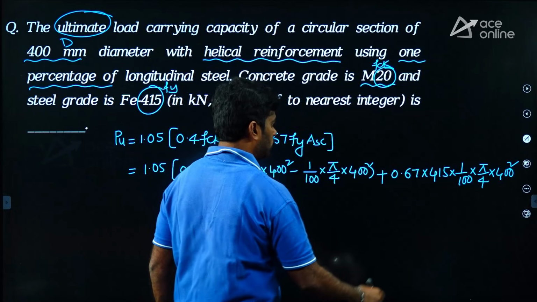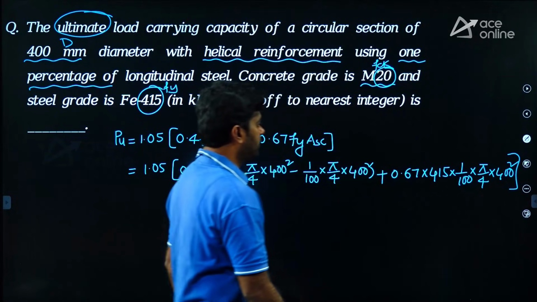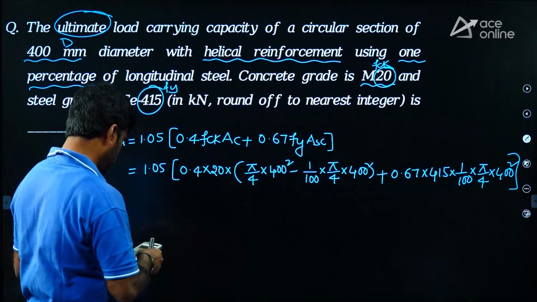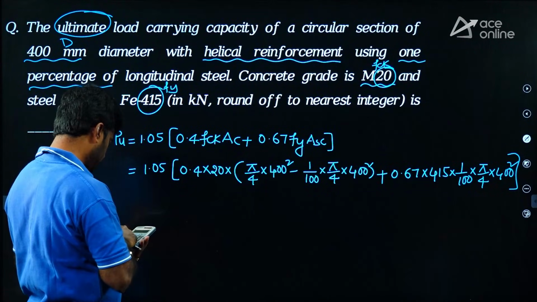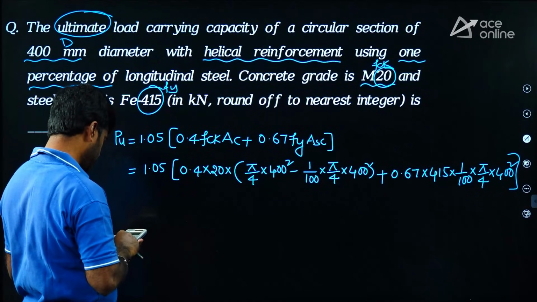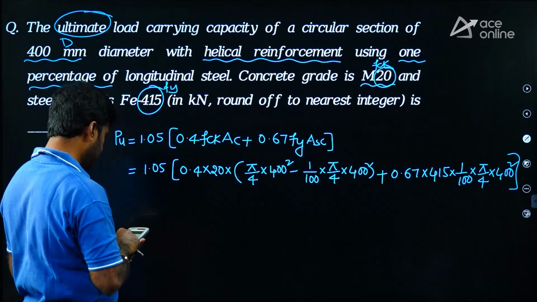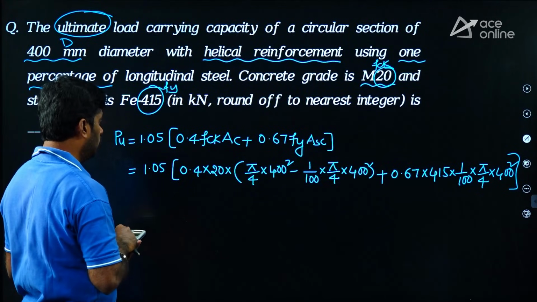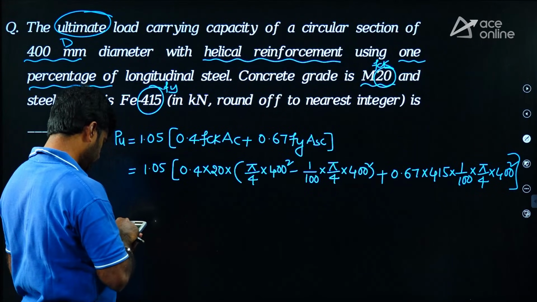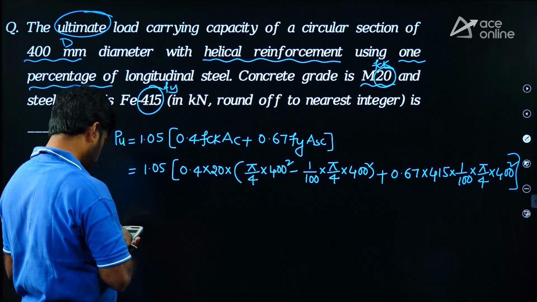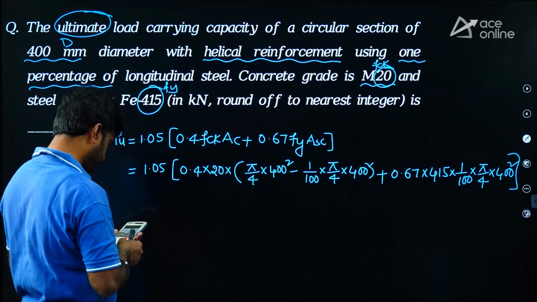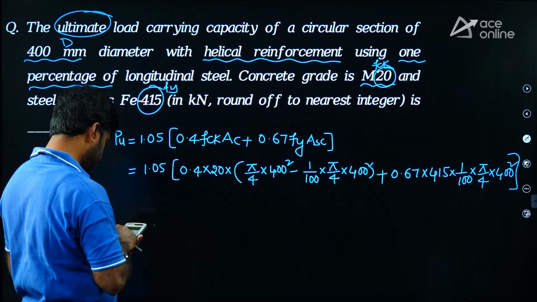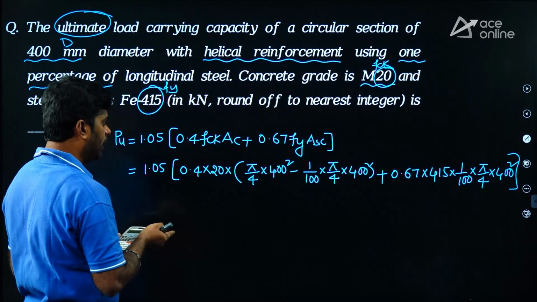Right. Now simplify this, you will get the answer. What is the value? 1 upon 100, 1 minus that, into pi by 4 into 400 square into 0.4 into 20, plus 0.67 into Fy into ASC.